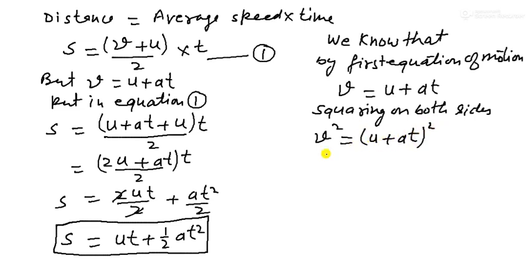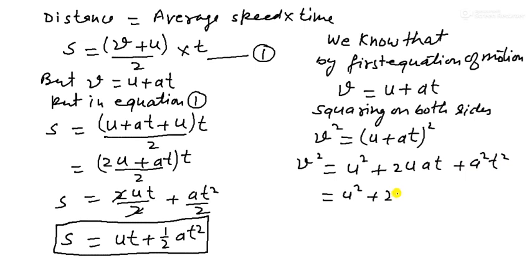Squaring on both sides. What will happen? v square is equal to u plus at whole square. So v square is equal to, now squaring, a square and b square and 2ab. So here is u square plus 2uat plus a square t square.